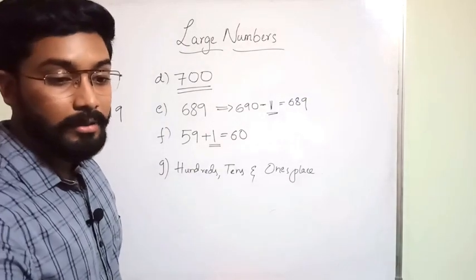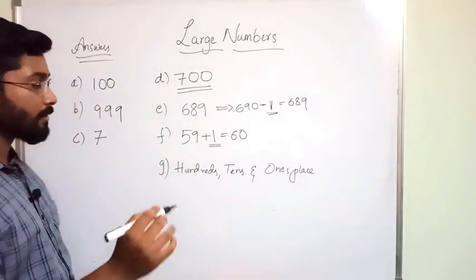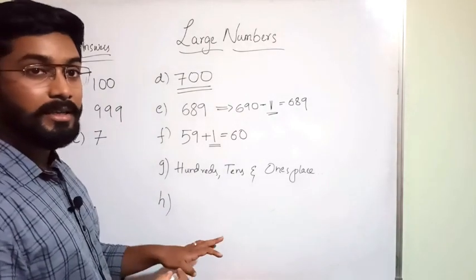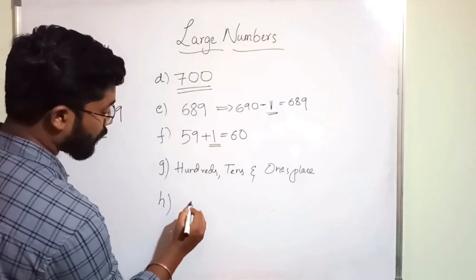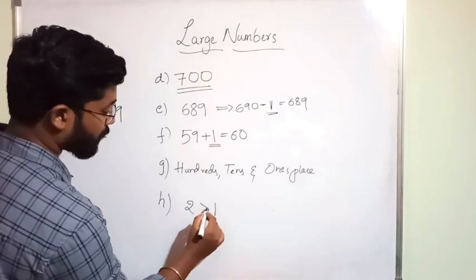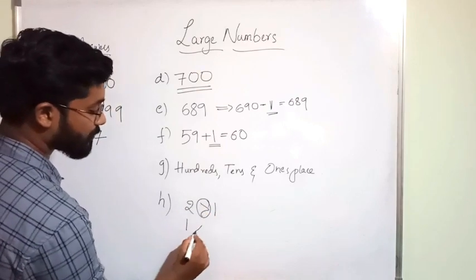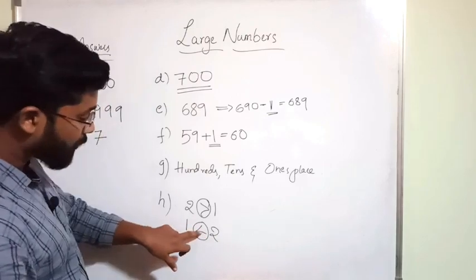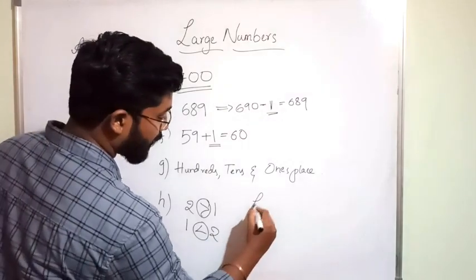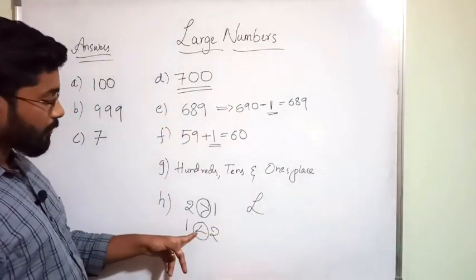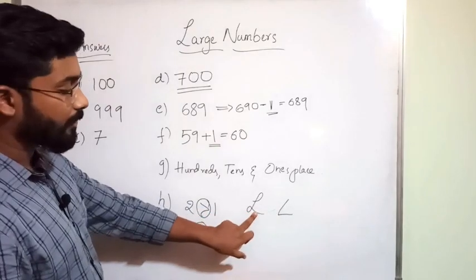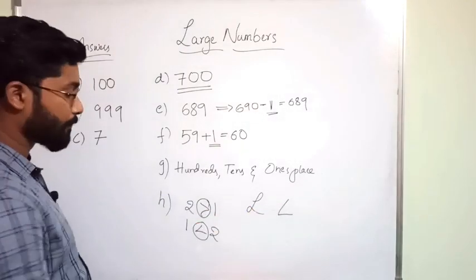The symbol to show greater than. What is the symbol to show greater than? Just now I have said 2 greater than 1. This is the greater than symbol. 1 less than 2. This is the less than symbol. To remember, we will write L like this. L. This is also similar. L. Less than L. Remember like this.